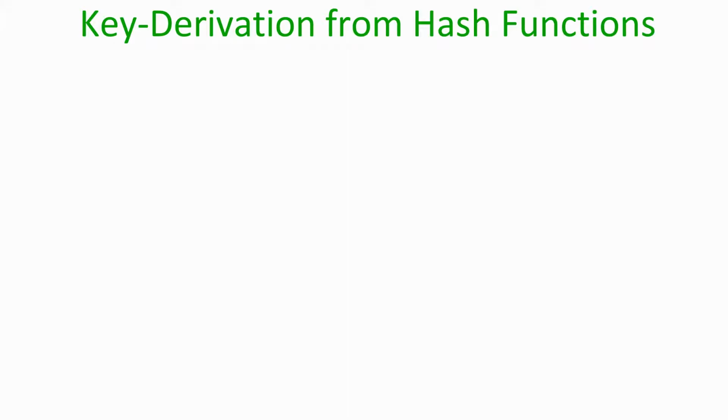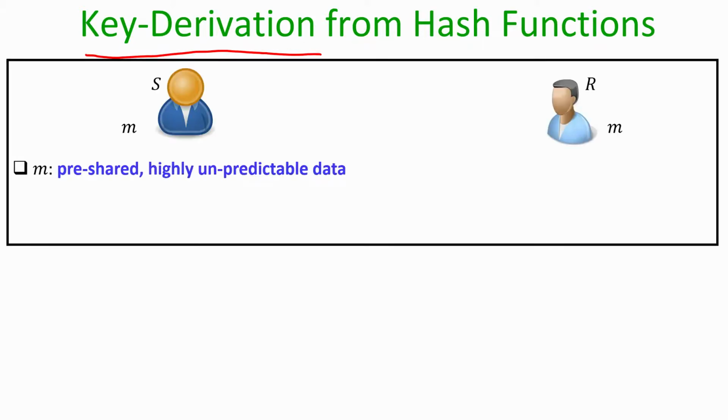So, now let us see some other primitives which we can design based on hash functions, whose proof we can give only in the random oracle model, and this primitive is what we call a key derivation function. Later on, when we will be discussing public key cryptography, we will be extensively encountering this primitive. So, what exactly is the goal of a key derivation function?